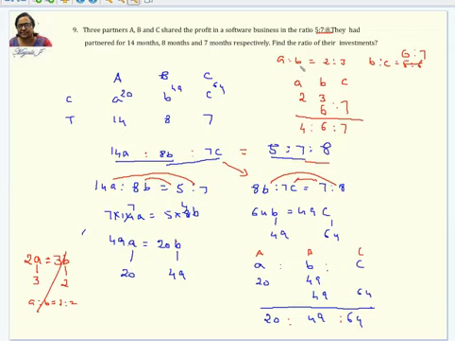So this is basically how to combine two different ratios together. That comes under ratio. This is the answer: find the ratio of the investments, 20 is to 49 is to 64. That is what is written here. Next problem.